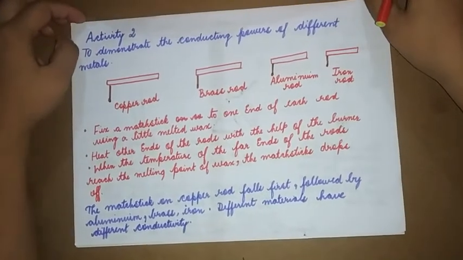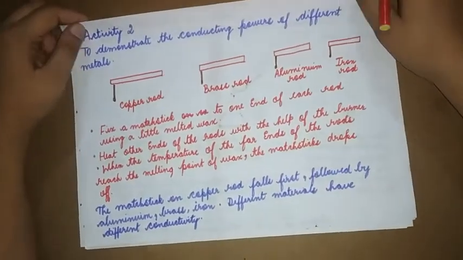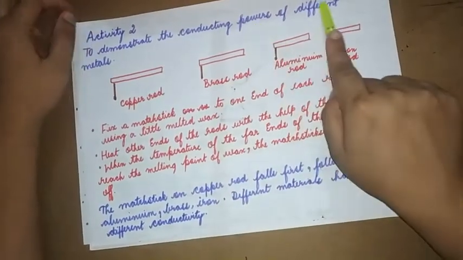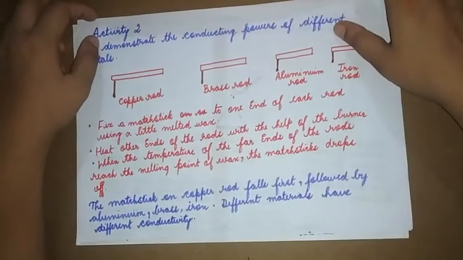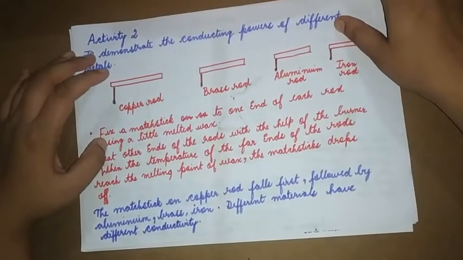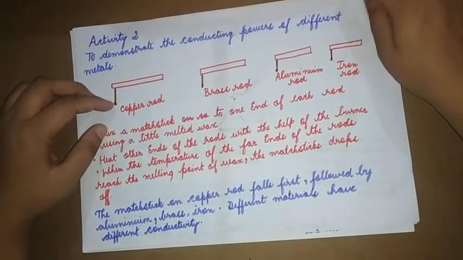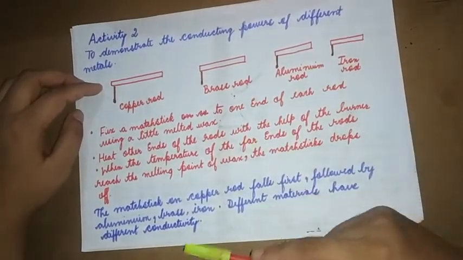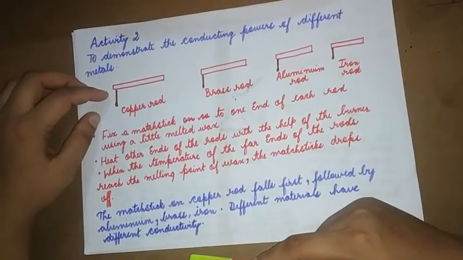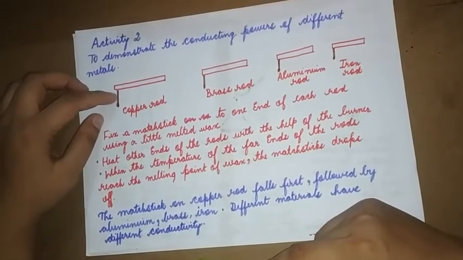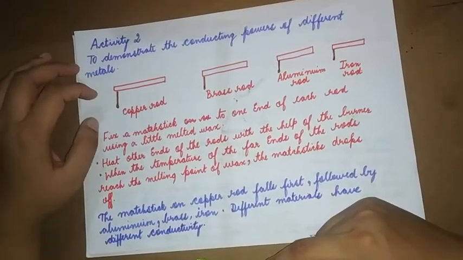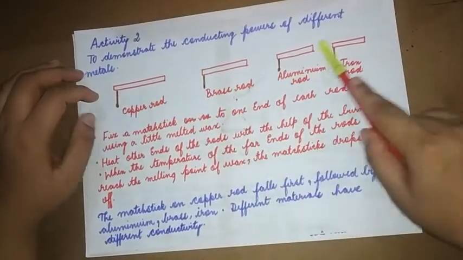Good morning, students. We will continue with the topic to demonstrate the conducting power of different metals. So we are taking 4 different metals, and what are those metals? Copper rod, brass rod, aluminium rod and iron rod. And by using a little melted wax, we are fixing a matchstick to all the 4 rods.